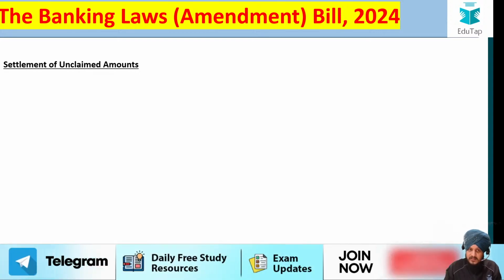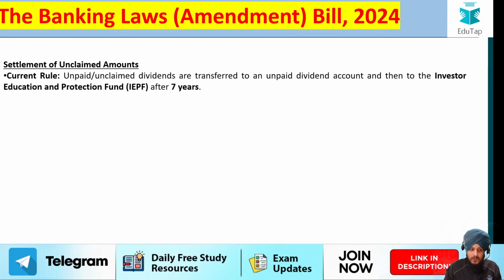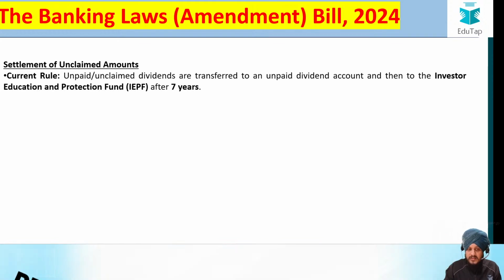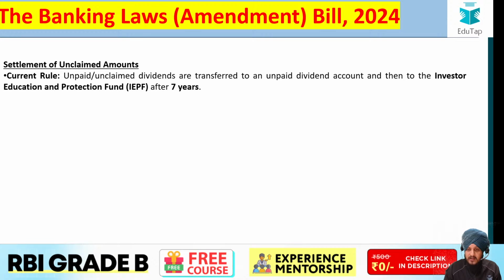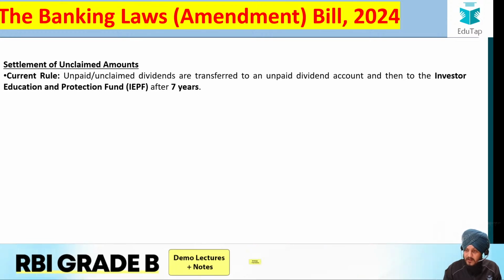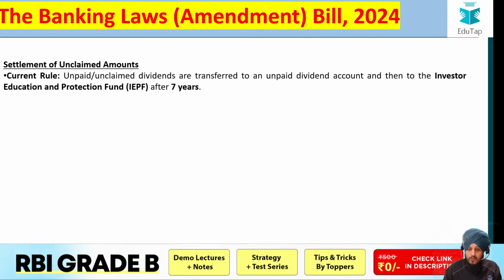Now let us see, this is the last point. So let us see what it is all about. The current rule says that the unclaimed dividends are transferred to an unclaimed dividend account and then to the IEPF after 7 years.